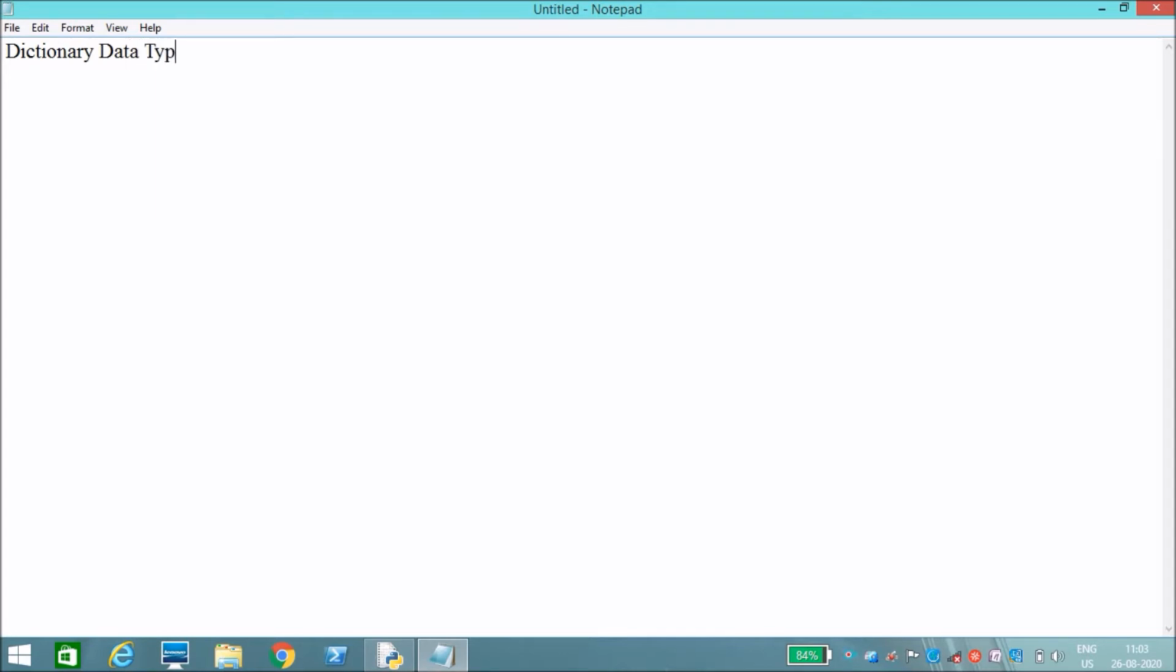Let's see the characteristics of the dictionary data type. The dictionary data type is unordered. Like set, it is an unordered data type, whereas list and tuple are ordered data types.